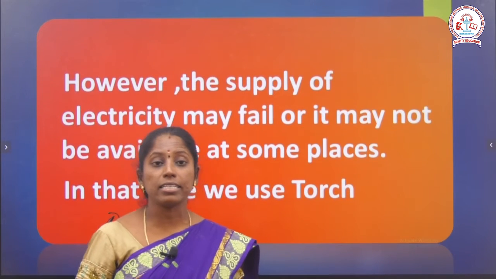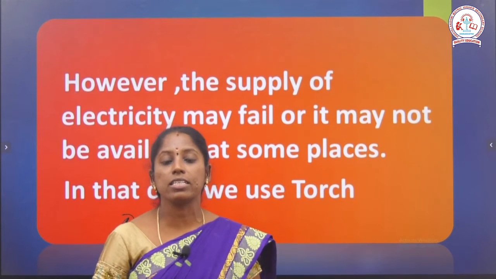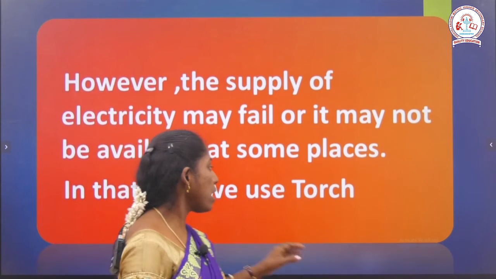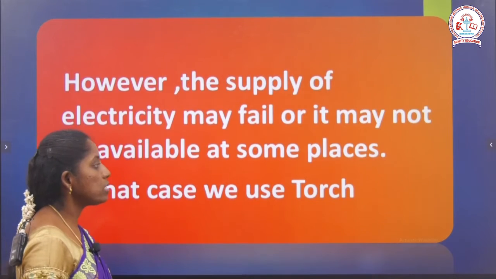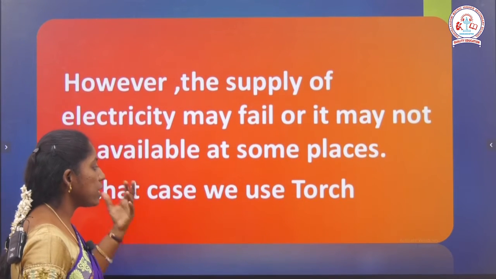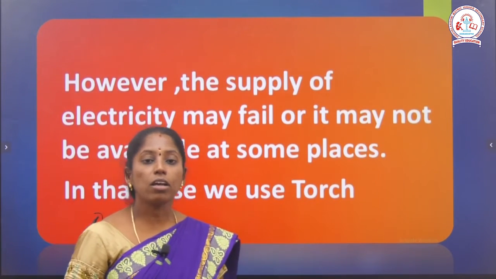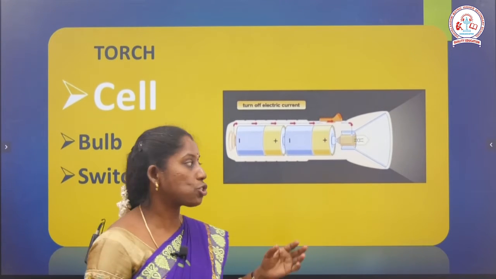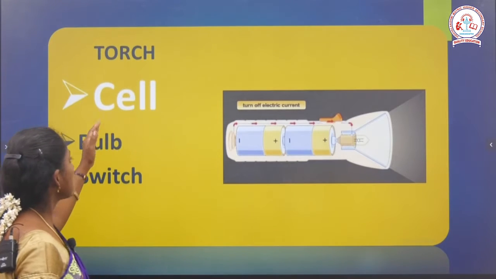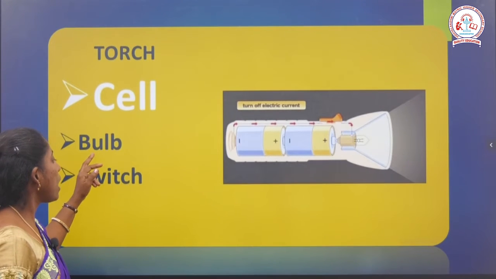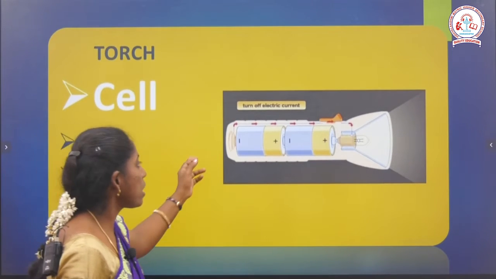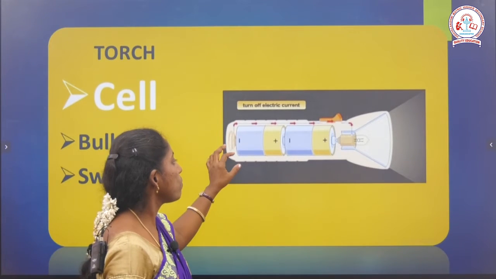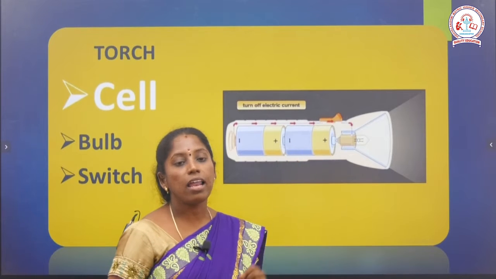Then what do we do when the supply of electricity is not available at some places? We can use a torch to get light. Next we are going to see the torch. What are the components present in the torch? One is a cell, a bulb and a switch. So this is the structure of the torch. Even without electric current supply we can use this torch to get light.